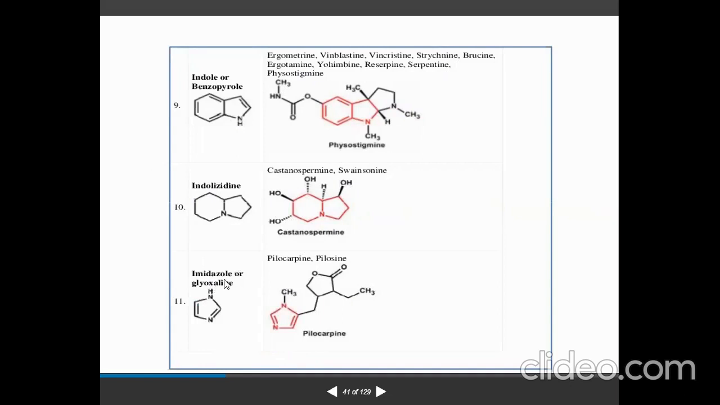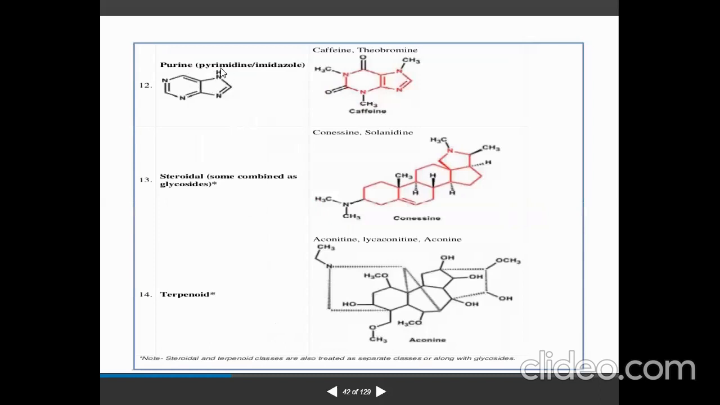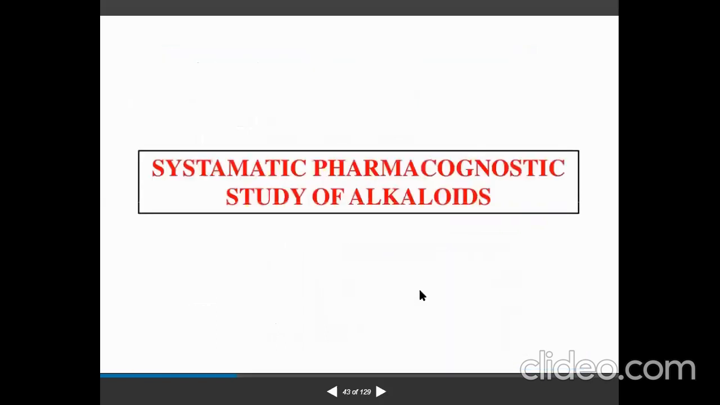Imidazole and glyoxaline, like pilocarpine and pilosine. Pilocarpine, you can see how the structure is. You can find the basic skeleton here. Then the purine type of alkaloid, the pyrimidine and imidazole. You can see here caffeine and theobromine. The same basic skeleton you will get. Steroidal, some combined as glycosides. Basic steroid structure, like here solanidine and conessine. Then the terpenoid, aconitine and lycaconitine, then aconite. You can see the structure completely, you can practice it.